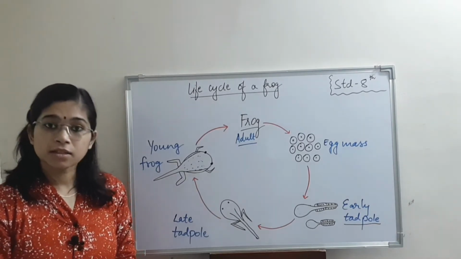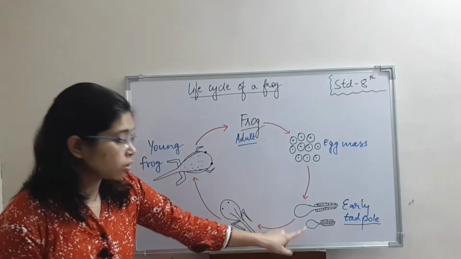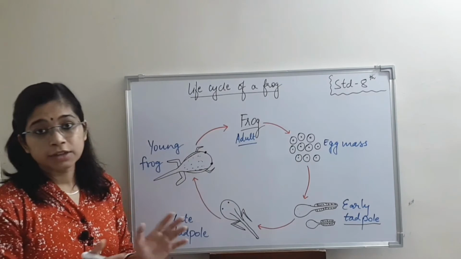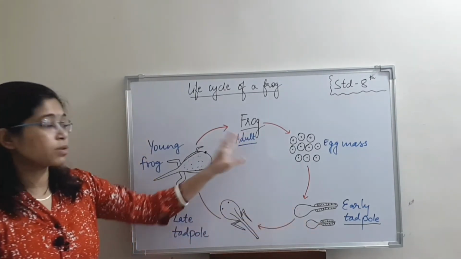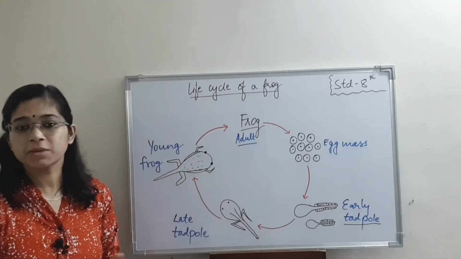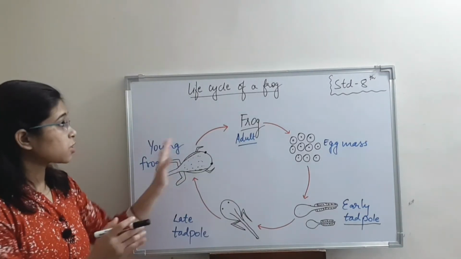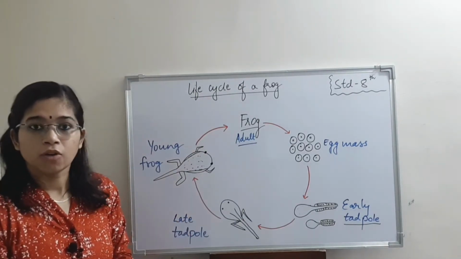Because we are discussing science, that is why only we are able to understand that this tadpole will give rise to a frog. Otherwise, we can never imagine that this tadpole is going to give rise to an adult. Why? Because their structures are entirely different from each other. Okay, so this was about the life cycle of a frog. We will also see the life cycle of a butterfly.